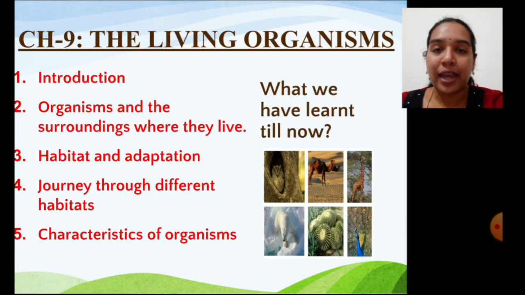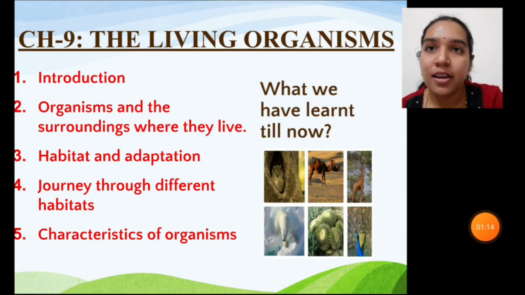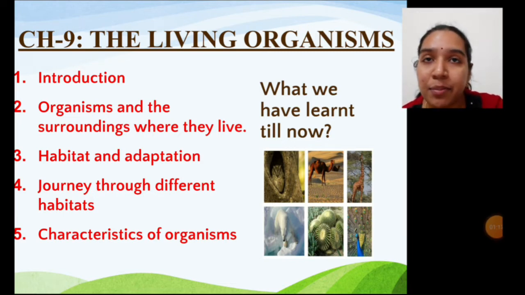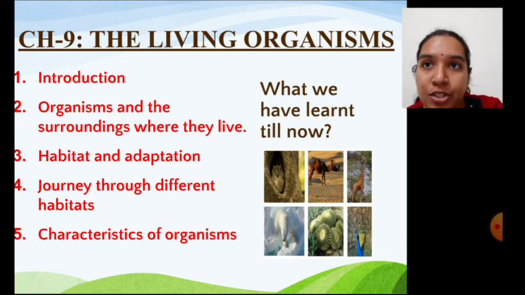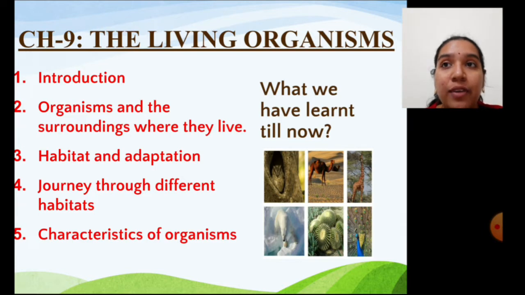Let's recall what we have learned till now. We learned about different living beings and the places where they live and grow called habitat. We learned different types of habitats, few adaptations seen in plants and animals to survive in a particular habitat. We explored a few habitats like deserts, mountain regions, grasslands, oceans, ponds and lakes, and have seen the type of plants and animals that grow there and the kind of adaptations observed in them.